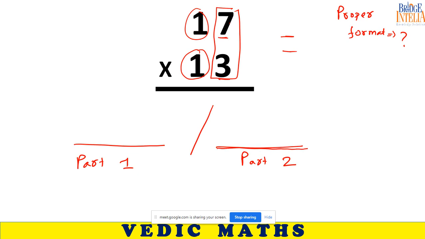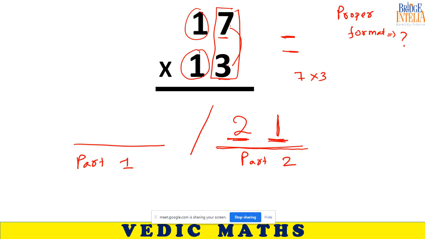Concentrate on part 2 first. Part 2 will consist of two digits. Why two digits? Because you are multiplying two numbers of one digit each. So create two spaces. Now what are we going to write here? Simply write 7 into 3. 7 into 3 is equal to what? 21. So write 21 here.